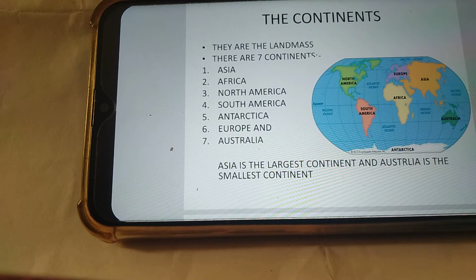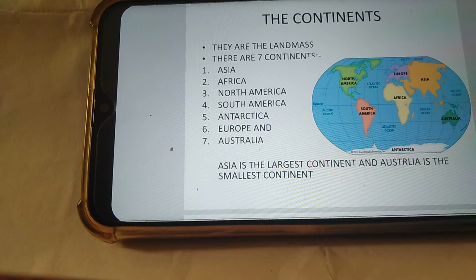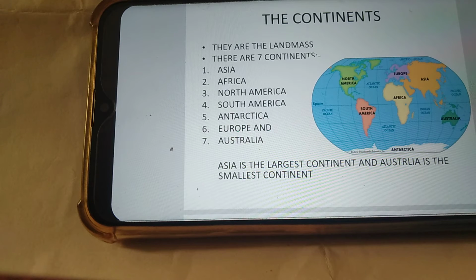Now the continents. They are the land masses. There are seven continents: Asia, Africa, North America, South America, Antarctica, Europe, Australia. Asia is the largest continent and Australia is the smallest continent. Here is the picture of all the continents.